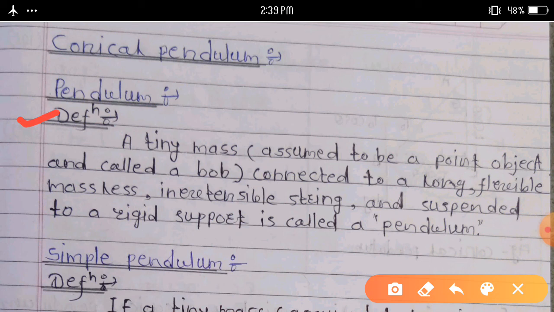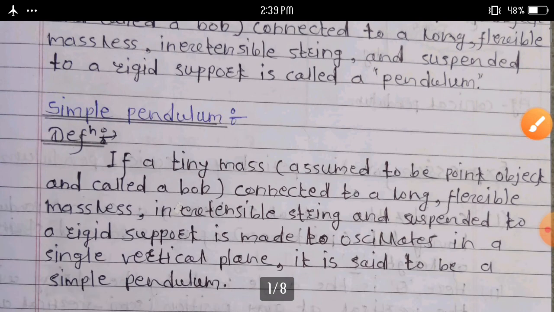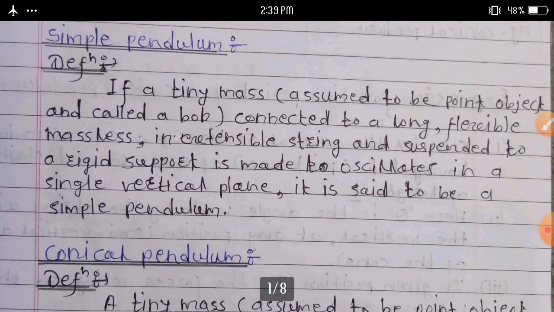A tiny mass connected to a long, flexible, massless, inextensible string and suspended to a rigid support is called a pendulum. Next definition, simple pendulum. What do you mean by simple pendulum? Definition: if a tiny mass connected to a long, flexible, massless, inextensible string and suspended to a rigid support is made to oscillate in a single vertical plane, it is said to be a simple pendulum.